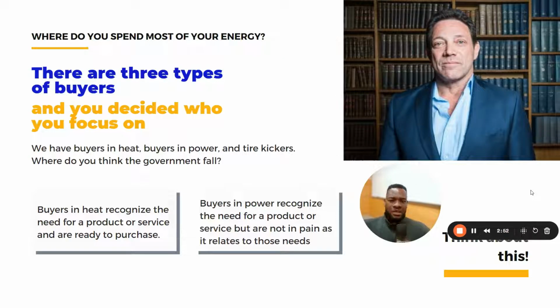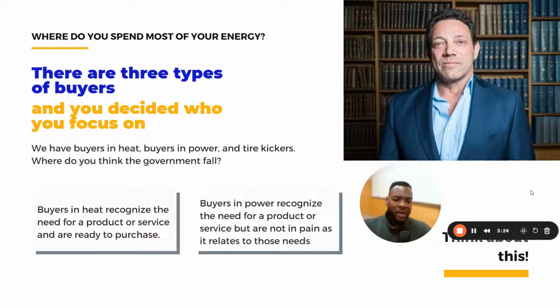I'm specifically going to be picking out from his book, The Straight Line Sale, something that he said about the 3 types of buyers. He actually mentioned more buyers, but I want to really focus on these 3. He talked about the buyers in heat. A buyer in heat is someone who is already feeling the pain of not having a particular good or service. They are currently feeling the pain, so they are prioritizing reducing that pain by making a purchase.